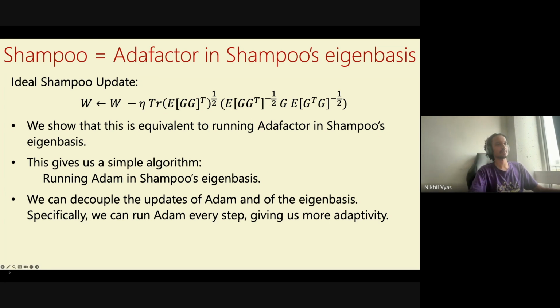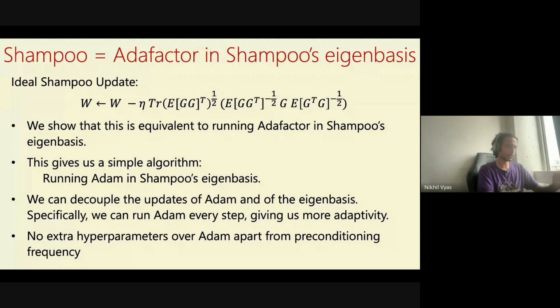So now the benefit is that we get more adaptivity due to being able to run Adam every step, while the original Shampoo was coupling both of these things: both the eigenvectors and the eigenvalues were being updated every 10 steps. Adam is sort of acting as eigenvalues here, and we can update that much more frequently, at every step basically. And eigenvectors themselves can be updated much more slowly. As I mentioned, there are no other hyperparameters over Adam apart from preconditioning frequency.